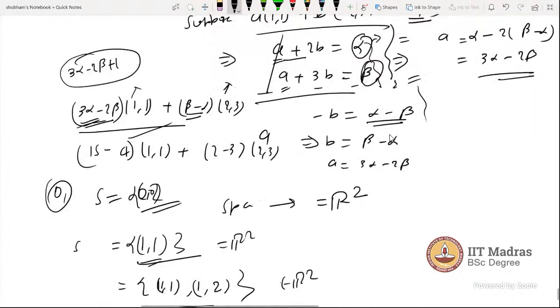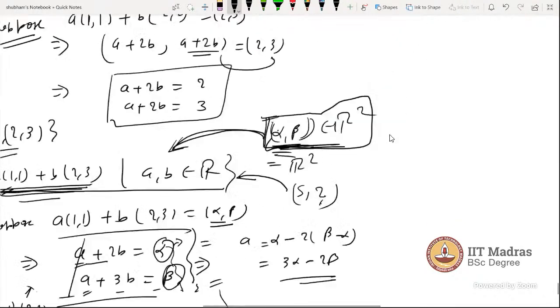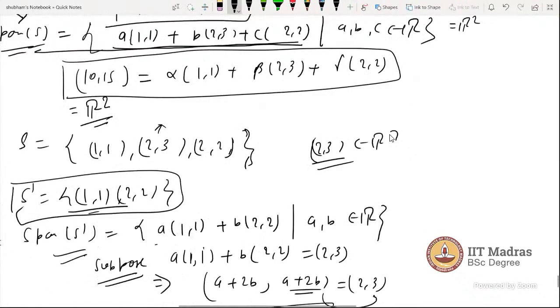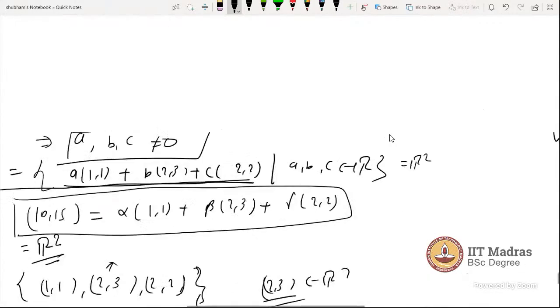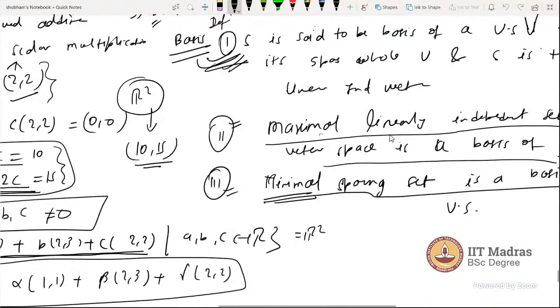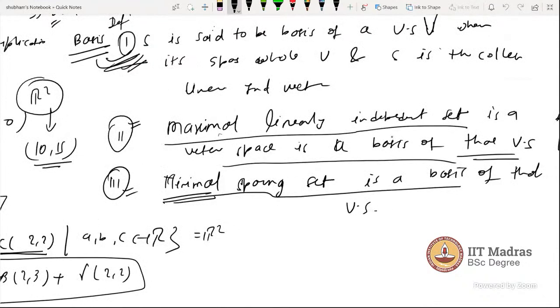Okay. So I hope I told you the meaning of each. What is spanning? What is the minimal spanning? I hope you understood what is maximal, what is minimal spanning, or span, or a basis also. Is it clear to all of you? Yes, sir.